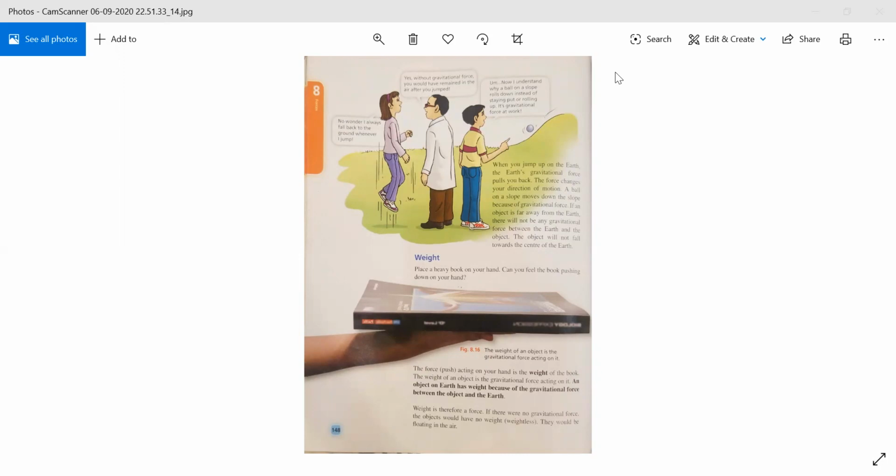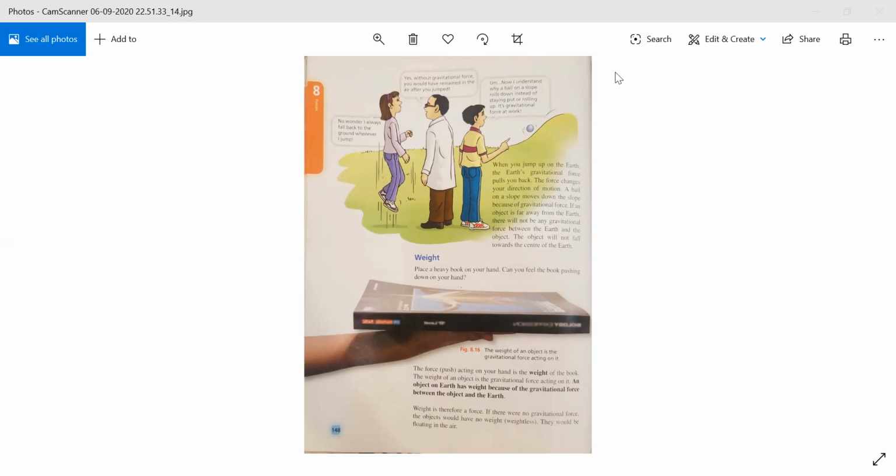So, beta, first of all, we got to know what a gravitational force is. When you jump on the earth, what happens? We move from the ground a little bit high, and then we come back to the ground. It means there's a force, called gravitational force, which attracts us to the ground.